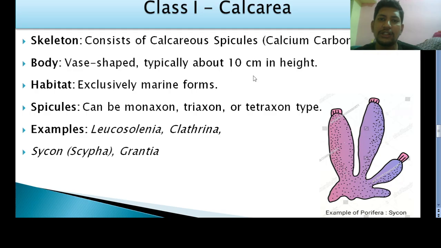Why is it called Calcarea? Because the skeleton of these sponges is made up of calcium carbonate. The spicules are made up of calcium carbonate, and you can see the picture. The body is vase shaped and typically about 10 centimeter in height.